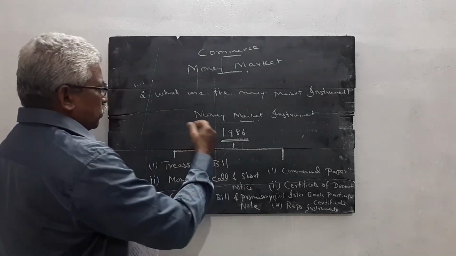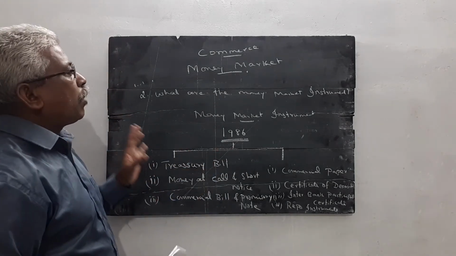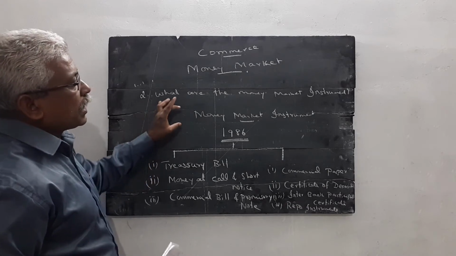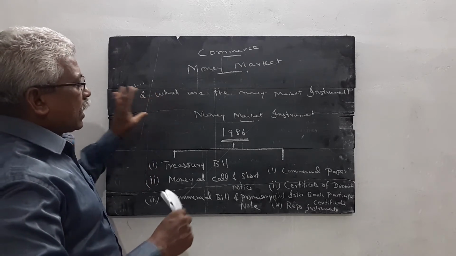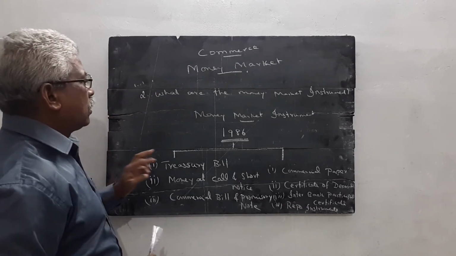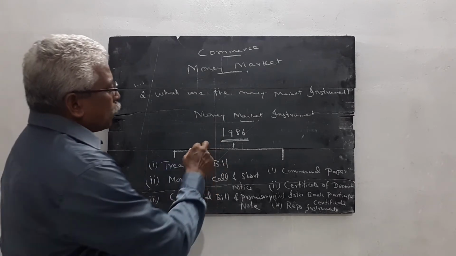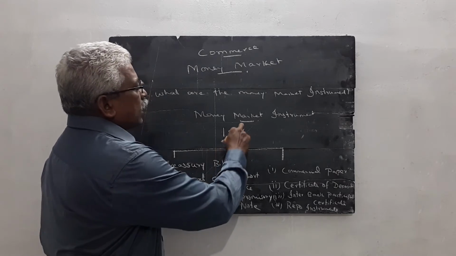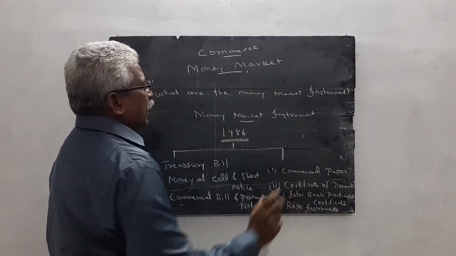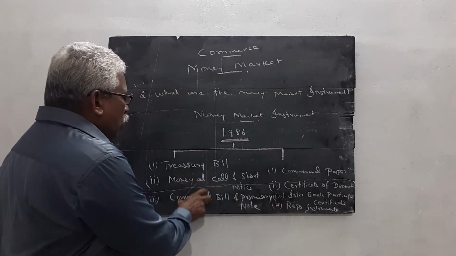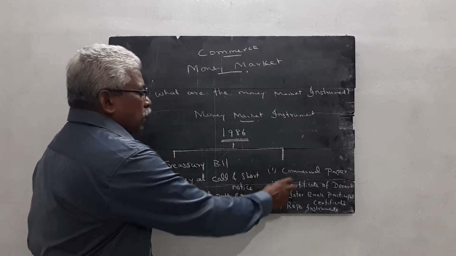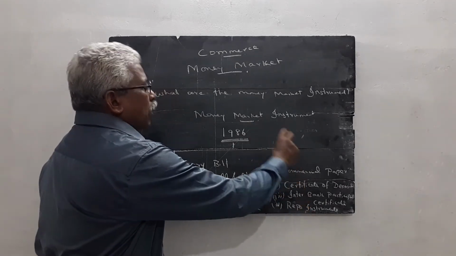The money market instruments are classified into two categories: the instruments used up to 1986 and the instruments used after 1986. These instruments are used nowadays also, but these are the new money market instruments.